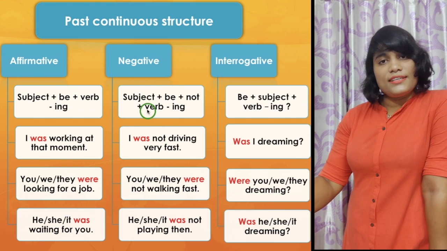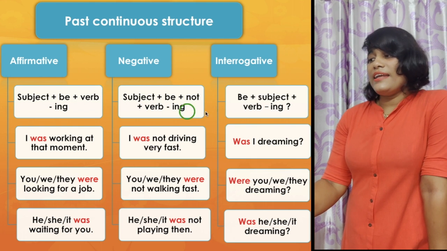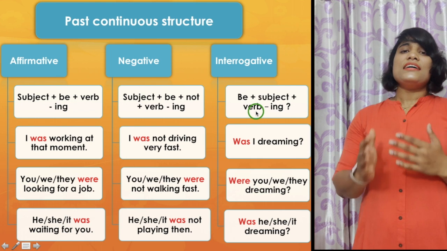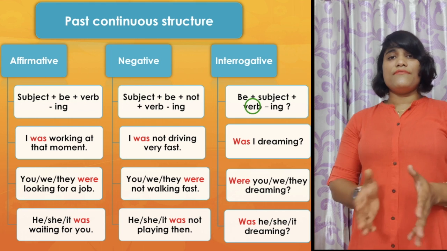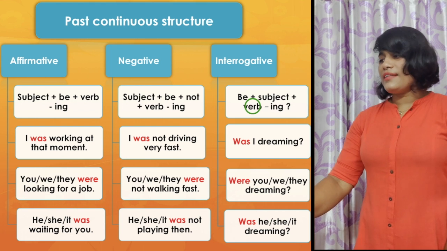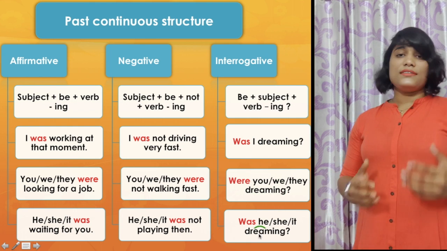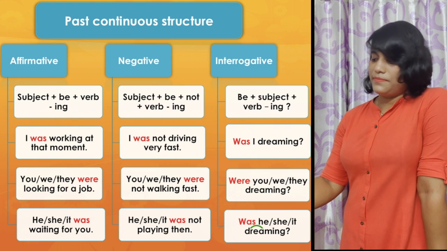So the structure is: subject plus be verb plus not plus main verb with ing. And in case of an interrogative sentence, it is very easy. You have to change the subject verb order. That is, the be verb or auxiliary verb comes first, then you write the subject. Like this: Was I dreaming? Were you dreaming? Was he or she dreaming? That's all about the structure.